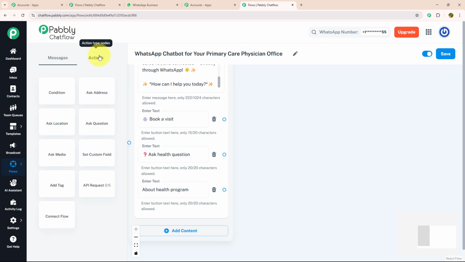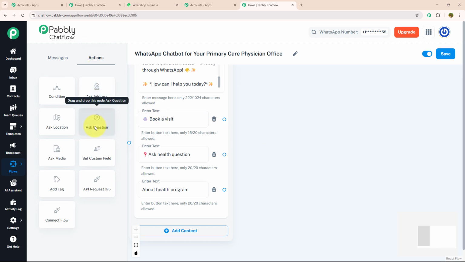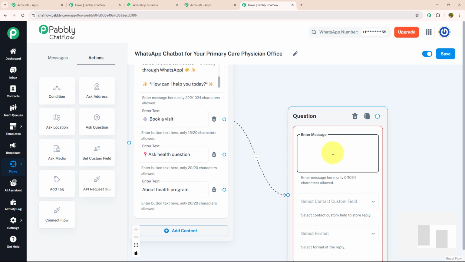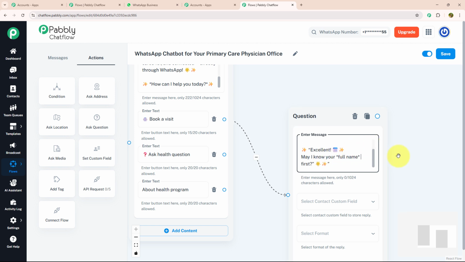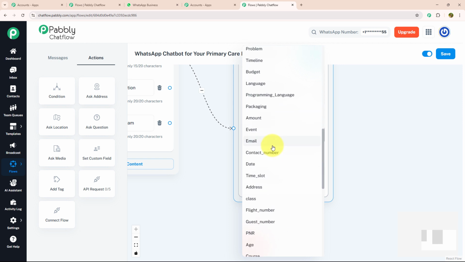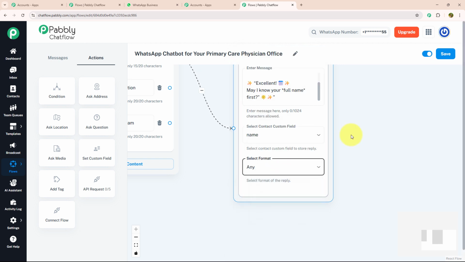To book a visit for my client, I need to ask few questions to them. For that, I'm going to drag and drop ask question, connect with my action button, and enter my message. Excellent. May I know your full name first? For that, I'm going to select my contact custom field as name and my format as any.